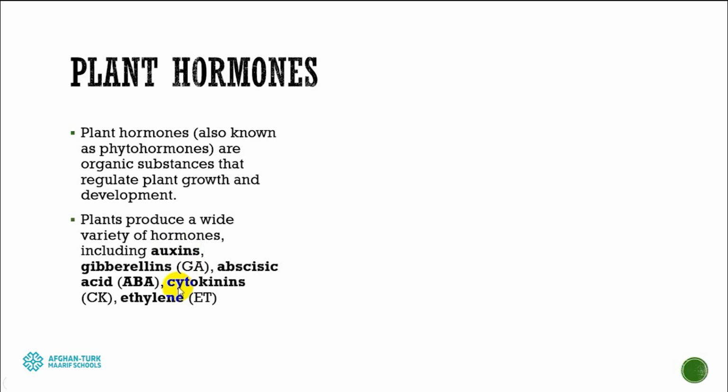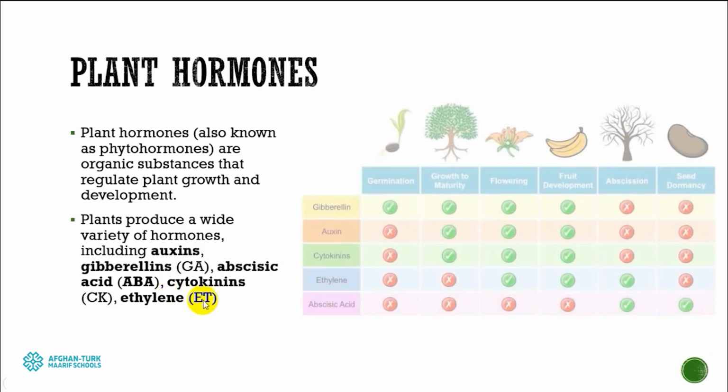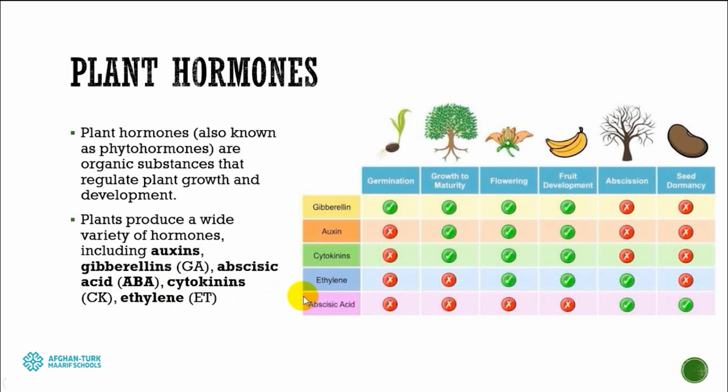In plants there are different sorts of hormones like auxin, gibberellin, abscisic acid, cytokinin, and ethylene. These hormones function in different ways. Gibberellin, auxin, and cytokinin are known to be growth promoters, meaning they help a plant to grow, and ethylene and abscisic acid mostly help a plant stop growing. It means in snowy weather or in winter and autumn seasons, these two hormones are working hard.